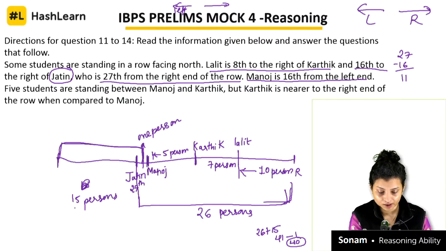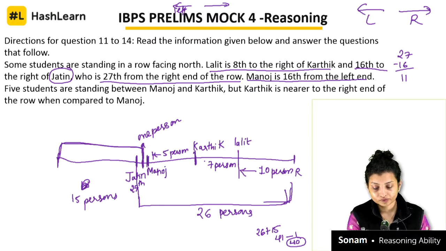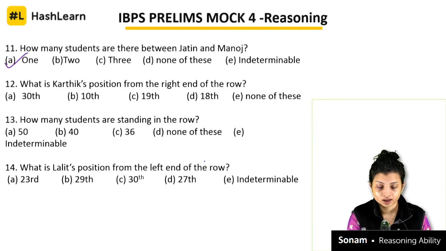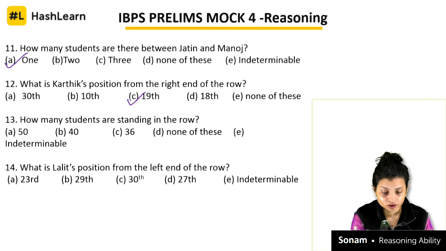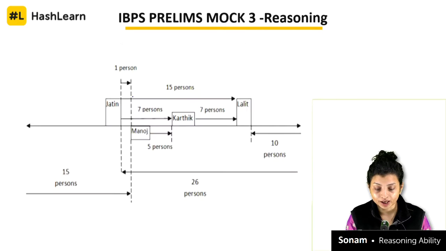Okay. So see, up to here 15 persons, then next there are another 4 people over here, so this one is the 5th one. So 15 plus 4, that is 19th. Oh, wait a minute. Karthik's position from the right end of the row.